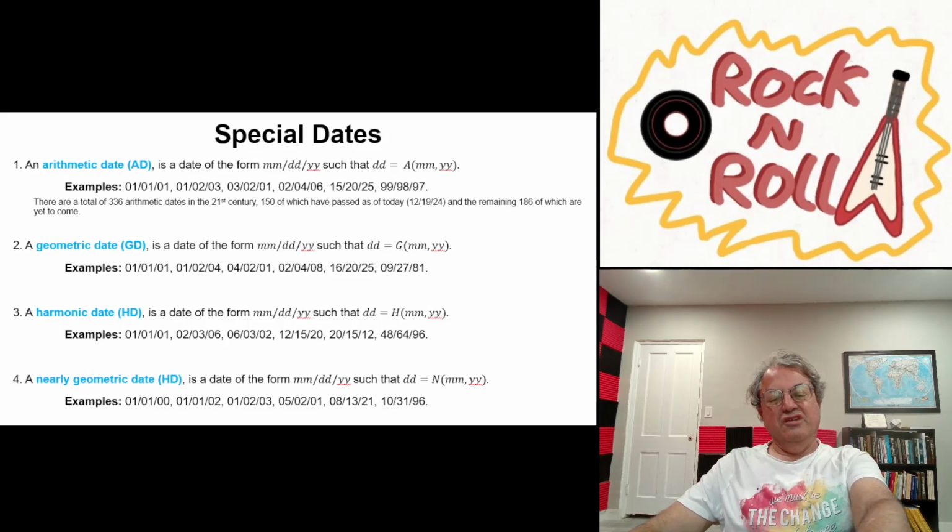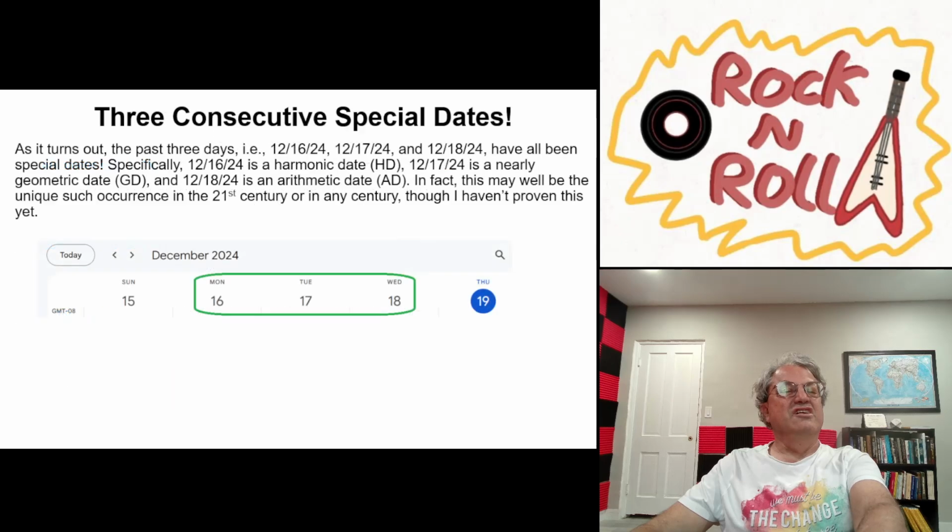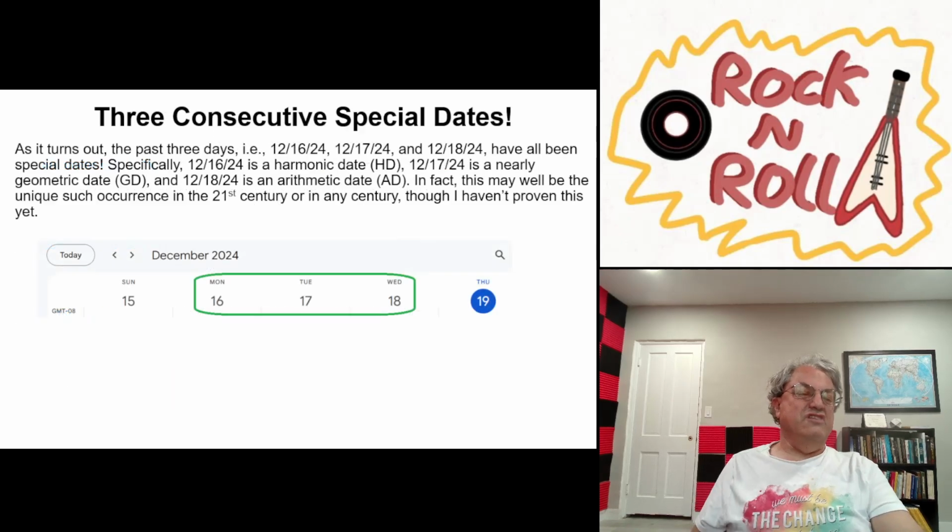But now I'm gonna come to the climax of my talk. Now that I've defined all these special types of dates, I think you know what I'm talking about now. The last 3 days just turned out to all be 3 consecutive special dates. How about that? February 16th, 2024 was a harmonic date. 16 is a harmonic mean of 12 and 24. You can check that yourself. 17 turns out to be the nearly geometric mean of 12 and 24. I think I already gave that example.